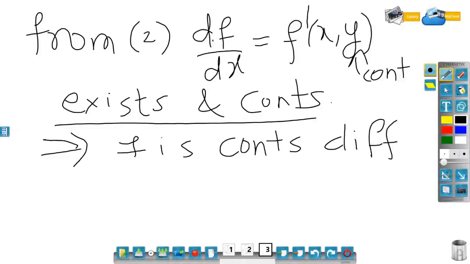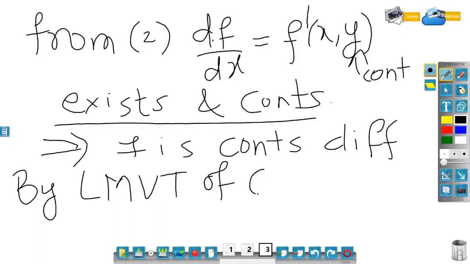Then now we are ready to apply Lagrange's mean value theorem. Now when we are applying Lagrange's mean value theorem, we make sure that we are applying it in terms of variable x. So in f of x comma y, only the x component will change. There will not be any change in the y component. So by Lagrange mean value theorem of one variable, I can say that